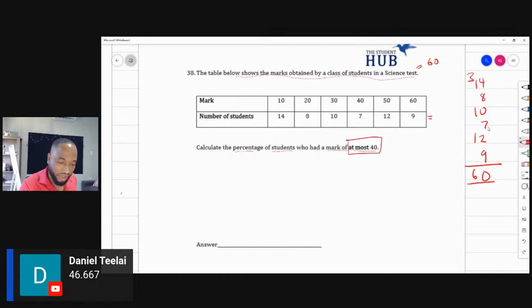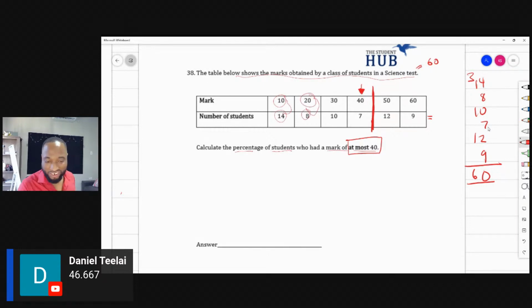Well, if they got a mark of at most 40, it means this is a little tough. It means that I cannot include anything past here. 14 students got 10, 8 students got 20.